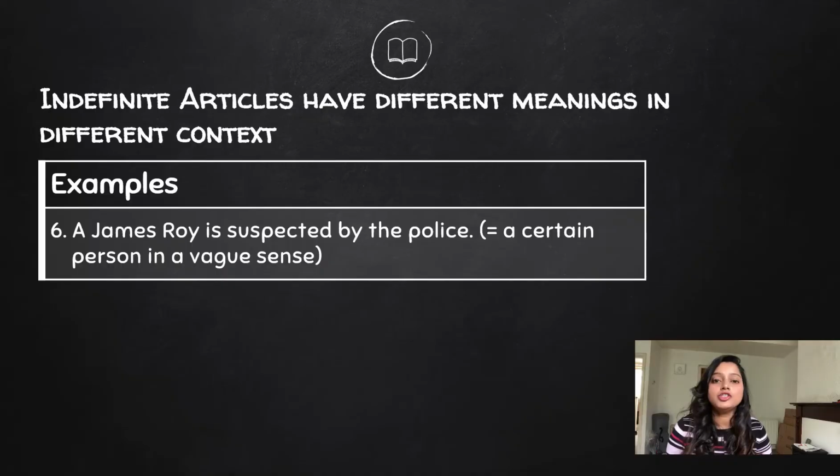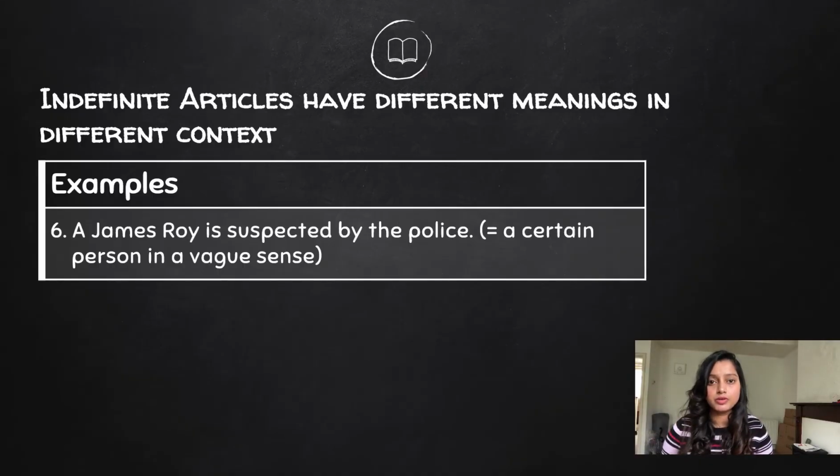The indefinite article can also mean a certain person in a vague way. Again, this sounds a bit confusing, but let me try and explain. A James Roy is suspected by the police. So, there is a certain James Roy. I don't know the James Roy. He's vague to me. I don't know which James Roy. But all I know is there is a particular person called James Roy whom the police is suspecting.